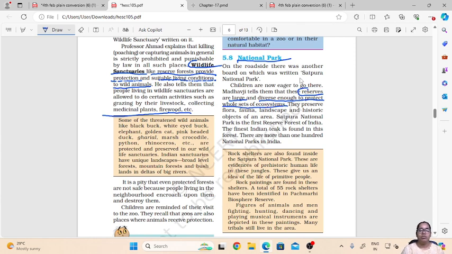Different types of ecosystems are protected together on a large scale, and they preserve the flora, fauna, landscape and historical objects of that area. So here the conservation of plants, animals and the landscape along with the culture is done. This type of protected area is termed a national park.